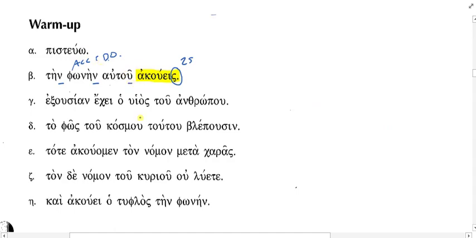And then autou, what case is autou, with this omicron followed by an upsilon with a circumflex? It's genitive. Is it singular, plural? Singular. And it could be masculine or neuter here, right? So we don't know what it refers to. Unless we figure out, oh, this is probably John's Gospel, chapter 3, Nicodemus and Jesus talking about the wind. Okay, maybe that's it. Okay, but it's either you hear the voice of him, or you hear the sound of him, or you hear the sound of it, depending on what the referent is for that autou.